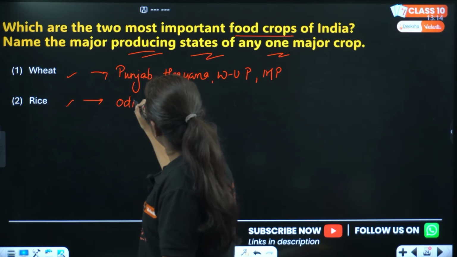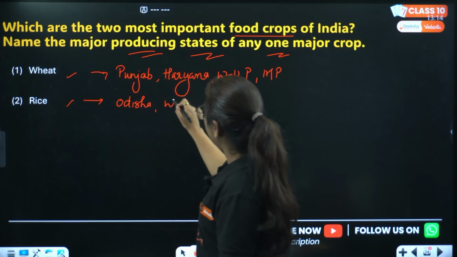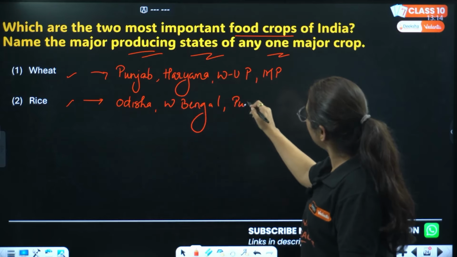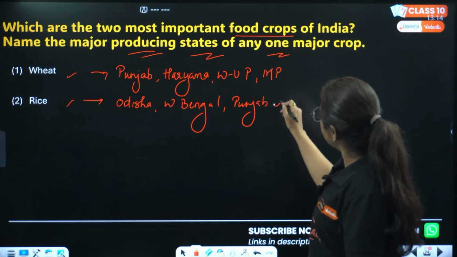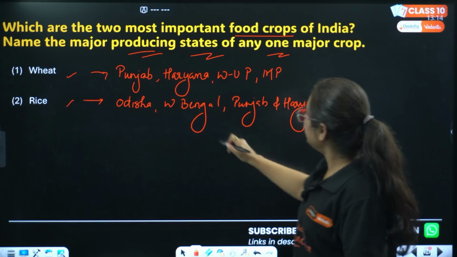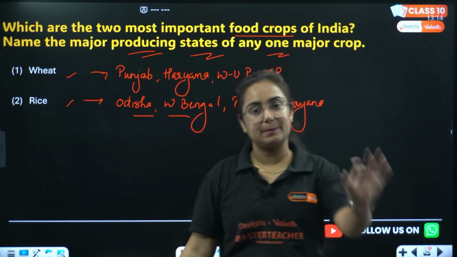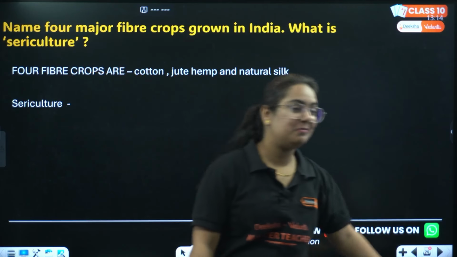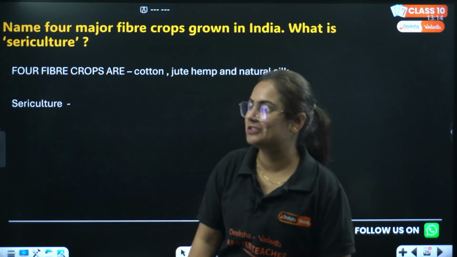Then here we have Odisha, then West Bengal. Now the production is also in Punjab and Haryana. However, it is a commercial crop over there, and in Odisha and West Bengal it is a subsistence crop. Thankful that they do not ask the climatic condition and more detail about it.